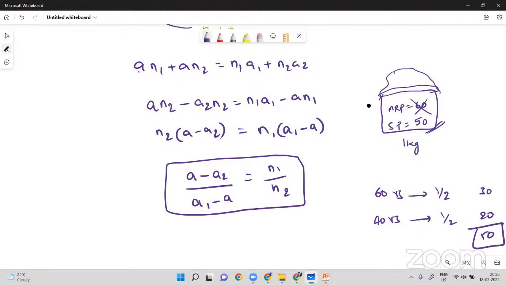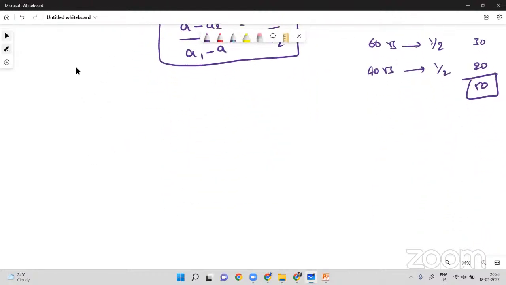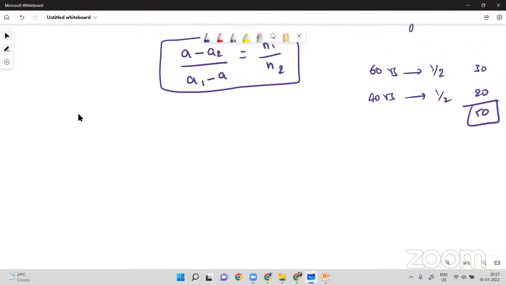And we will put a diagrammatic representation for it. In exams, if we are solving questions using allegations and mixtures, we will use this diagram.